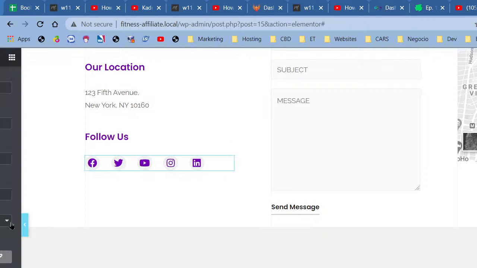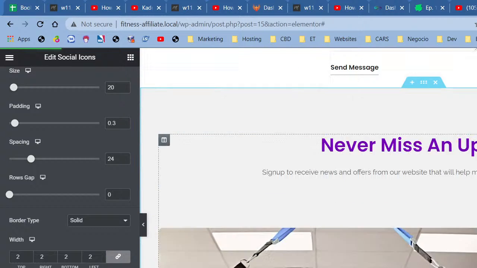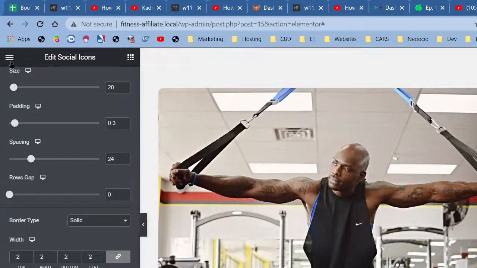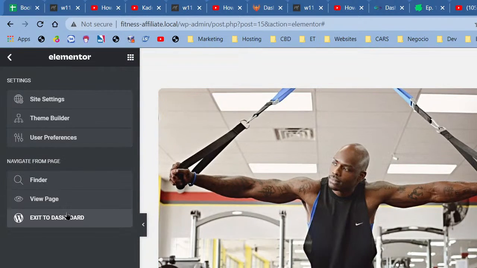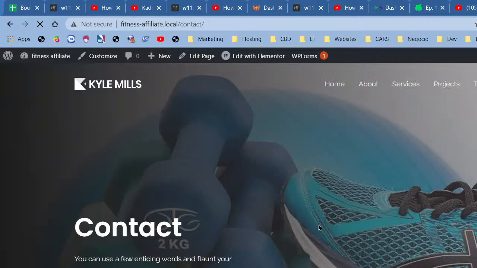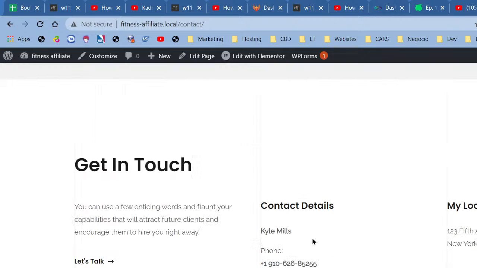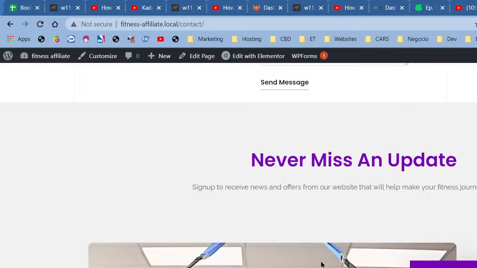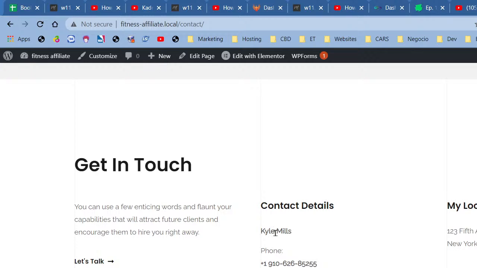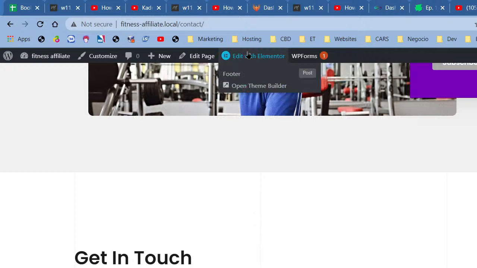Alright, and now I'm going to go ahead. The change I'm going to make to the footer is not going to be a good change, but it's going to be a necessary change, because I need something a little bit more distinguishable. This is just not for what we're doing. For Kyle Mills, that works wonderful, but for an affiliate website, not so much. We need something a little bit more engaging. So we're going to go here, footer. We're going to click on footer, and it's going to take us to the footer builder.